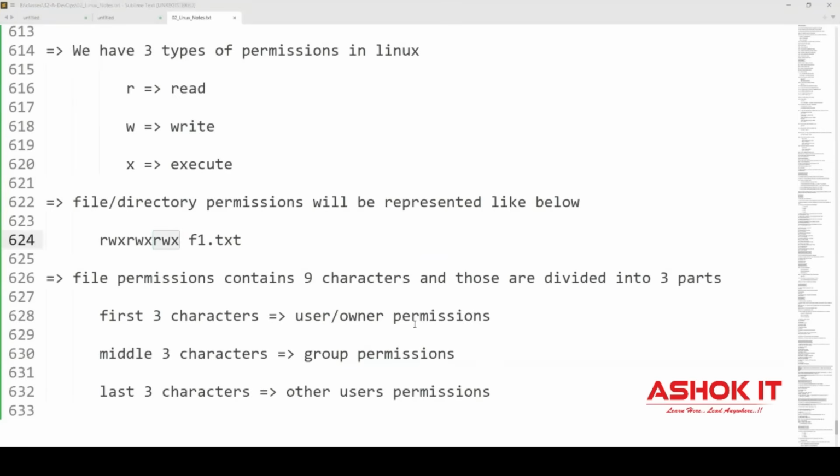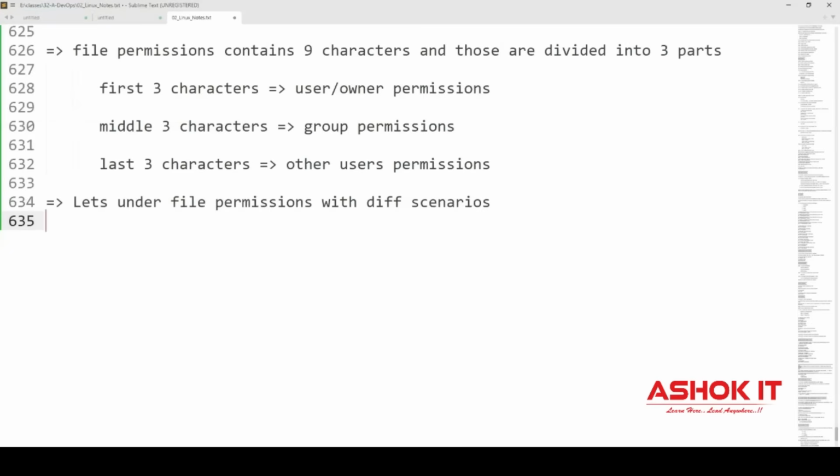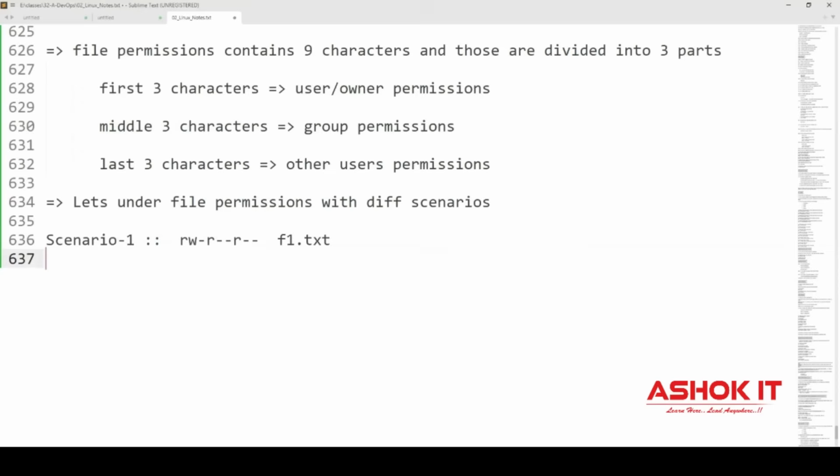Okay, now let us understand the file permissions with different scenarios. I will take some scenarios and I will explain who has what permissions on this file. So if I take scenario 1, rw-r--r-- is available. The first 3 characters will represent user permissions, that is the owner. The middle 3 characters will represent group permissions.